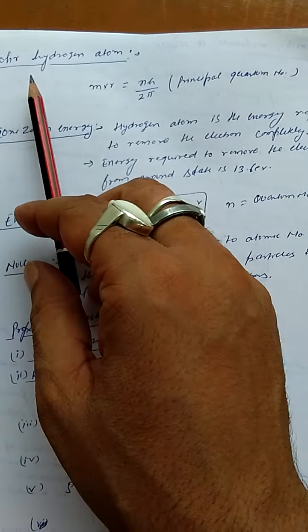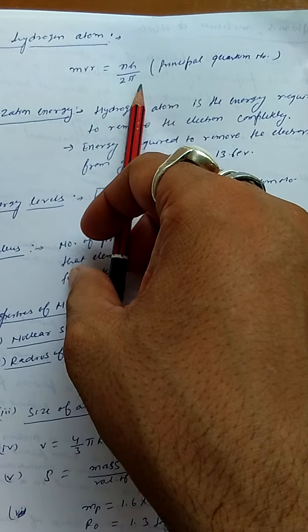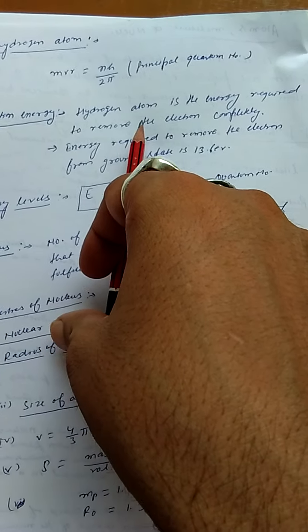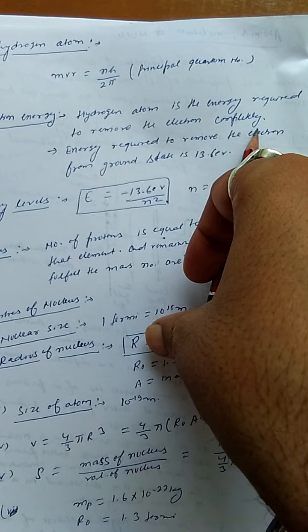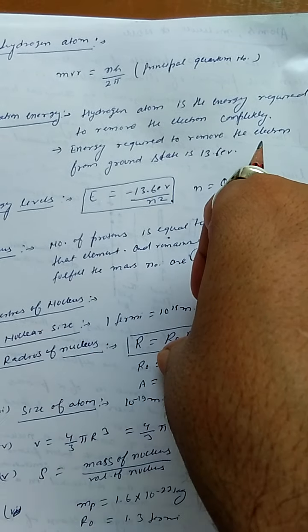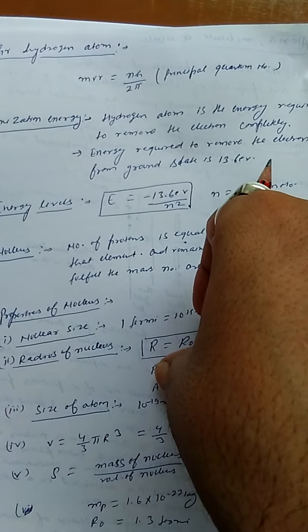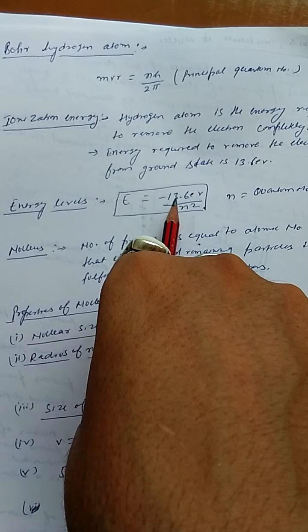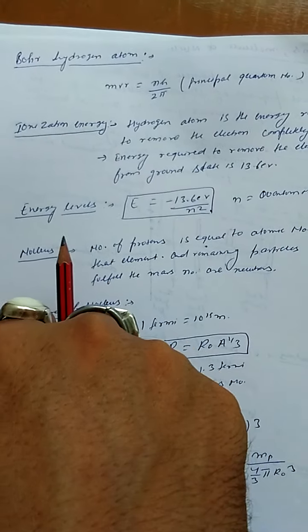Bohr hydrogen atom: mvr is equal to nh upon 2 pi, where n is the principal quantum number. Ionization energy of the hydrogen atom is the energy required to remove the electron completely. Energy required to remove the electron from the ground state is 13.6 eV. Energy level: energy E is equal to minus 13.6 eV upon n square, where n is the quantum number.